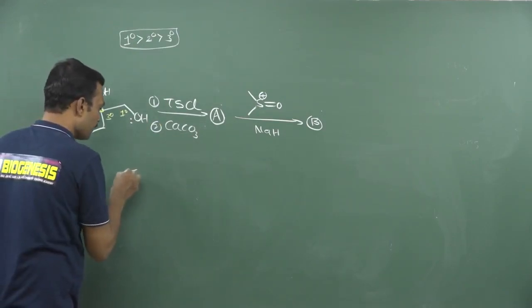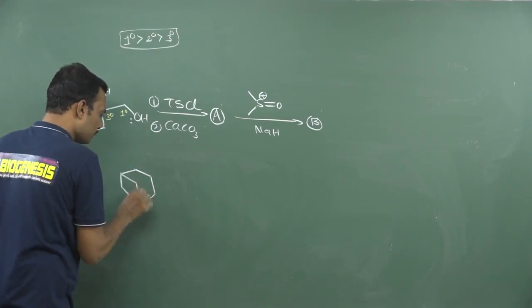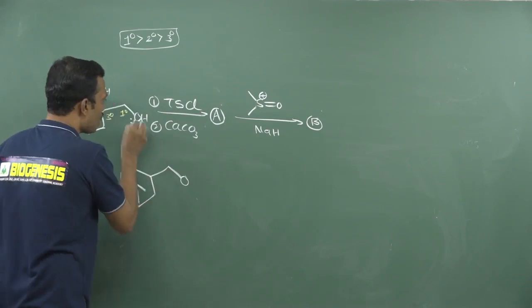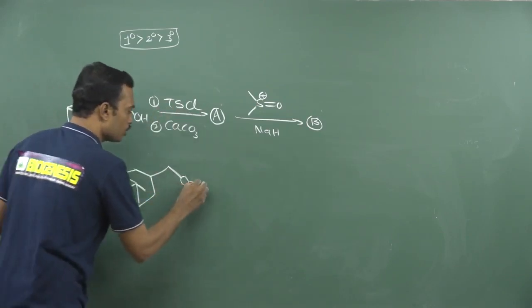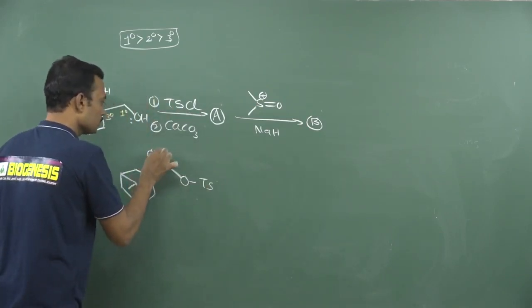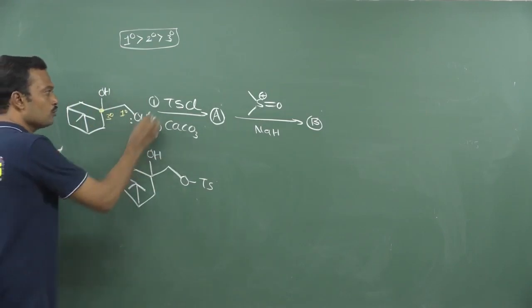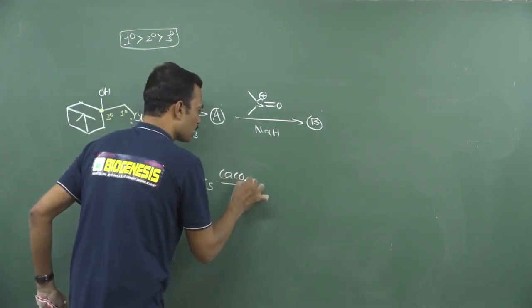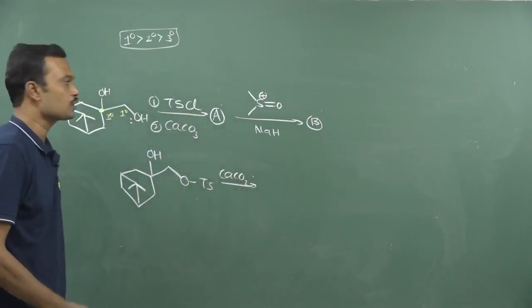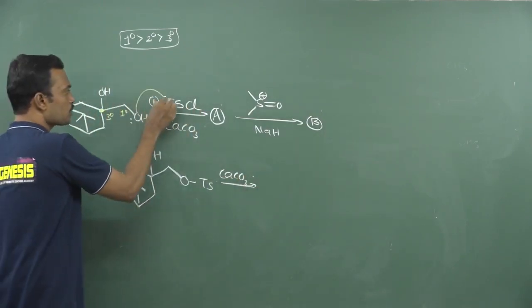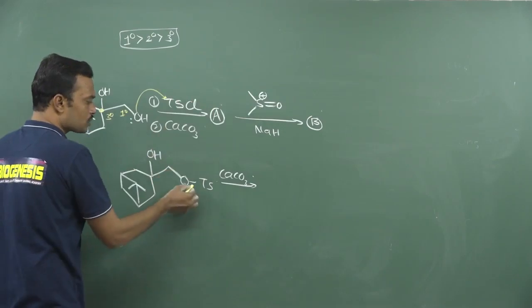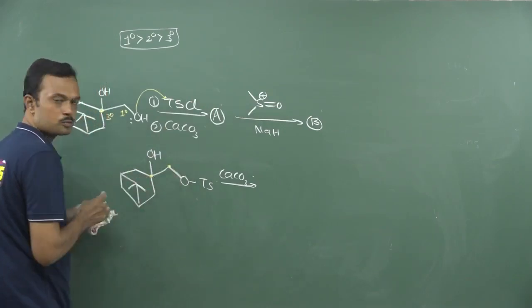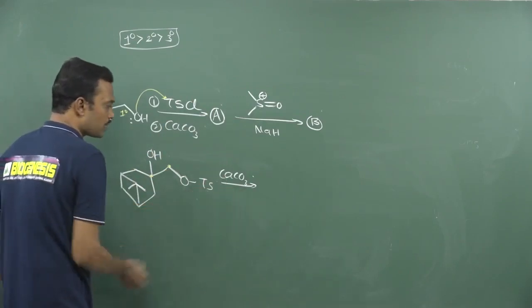What is A? First here the 6-membered ring is as usual. Now here this oxygen attacks on tosyl, finally you may get tosylation over here, right? That is your first product. After this, calcium carbonate, already explained, semi-pinacolic rearrangement is a base catalyzed reaction. So when tosylation takes place over here, next is this carbon carries the leaving group. Now this carbon has 2 migrating groups present. So definitely it is a base catalyzed reaction.